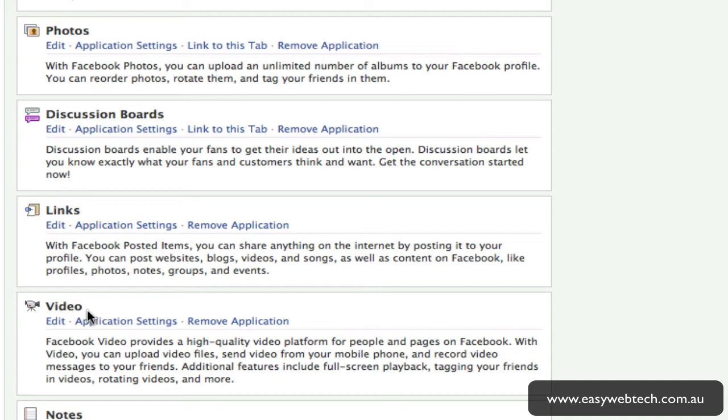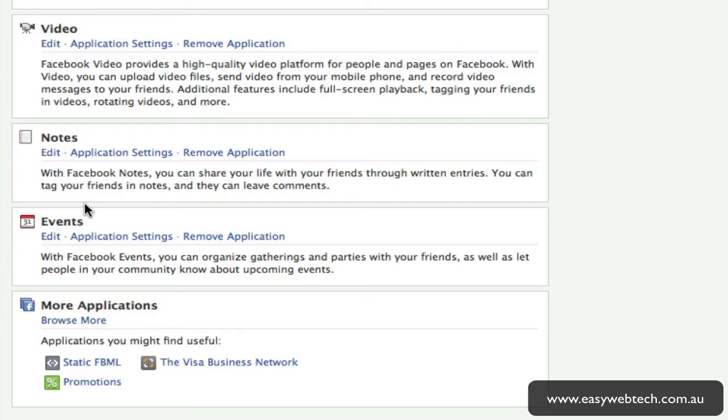And I know we've talked previously about YouTube and how important that is. And this is where you can start to link stuff up with regards to the video that you're creating, and people can see video on your page. Notes is an area obviously where you can share all kinds of information with regards to written entries, and you can create a conversation in there.